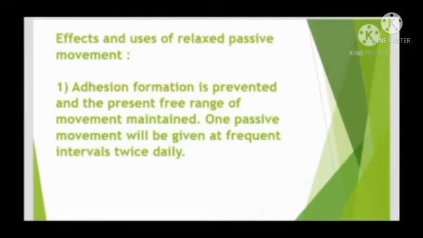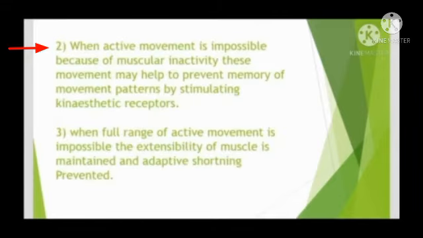Adhesion formation is prevented and the present free range of movement is maintained. Passive movement will be given at frequent intervals, twice daily. When active movement is impossible because of the muscular inactivity, this movement may help to prevent loss of memory of the movement patterns by stimulating kinesthetic receptors.